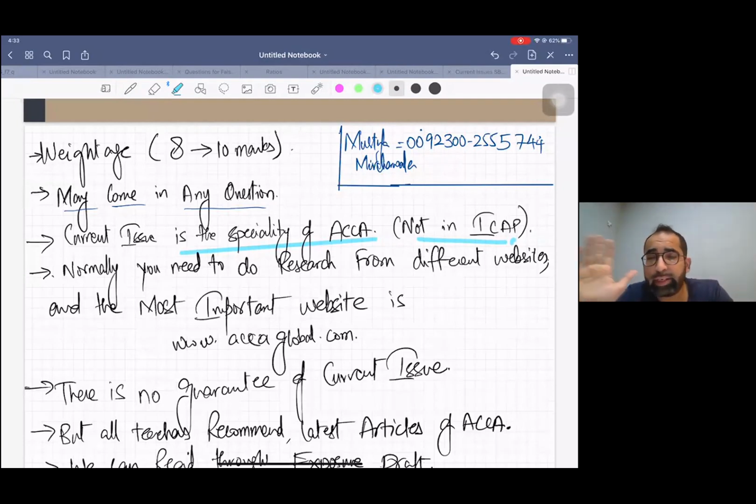They are not real standards. So that's why in other qualifications it's not tested, but ACCA prepares you for future, right? I hope you have seen the logo of ACCA: think ahead. So they see the future, they prepare you for future, and that's why they have included this in your course, right?